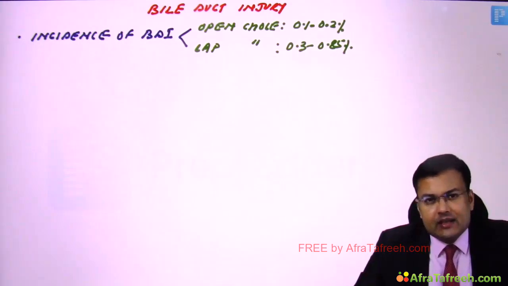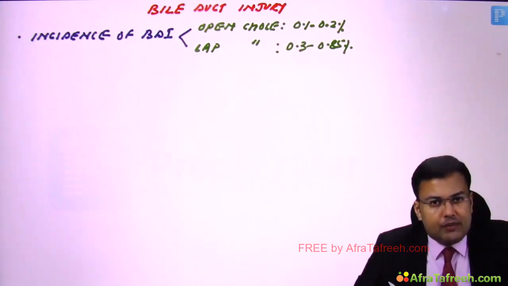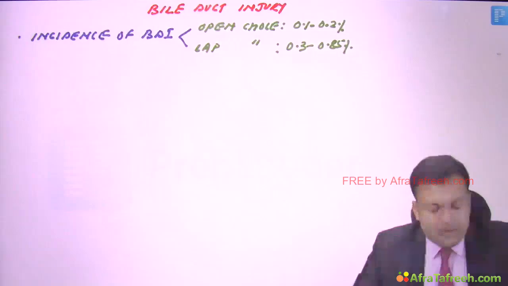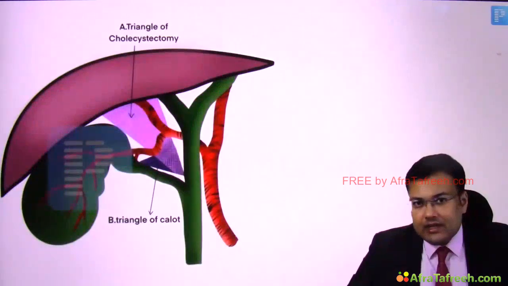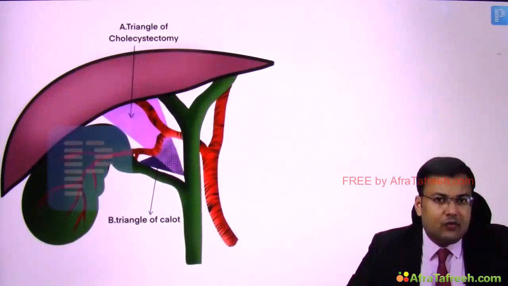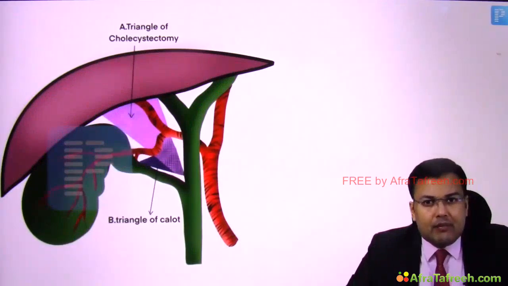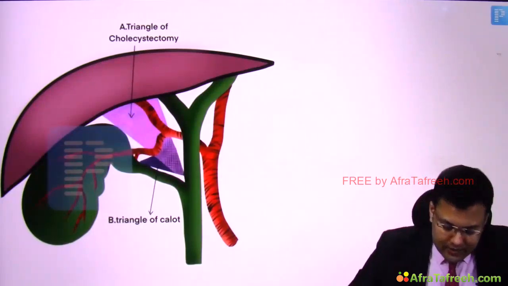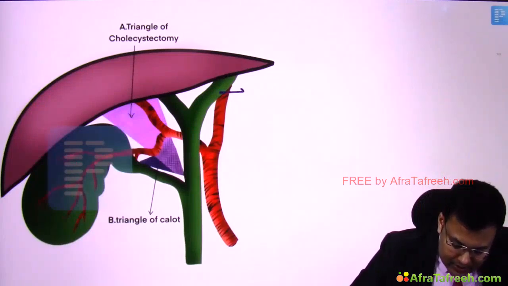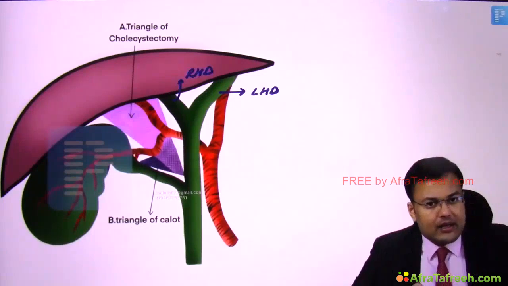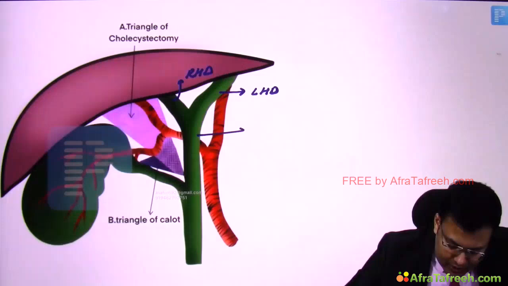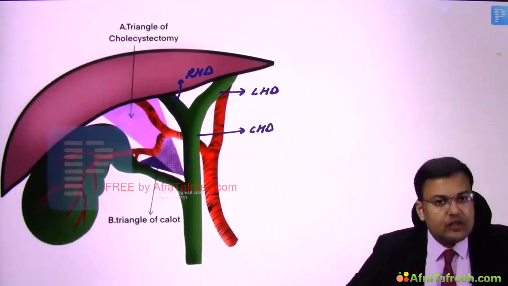A question frequently asked is: during lap cholecystectomy, which part of the bile duct is most commonly injured? Before that, you have to see this diagram. The two questions frequently asked in exams as well as in viva are Calot's triangle and the hepatocystic triangle, or triangle of cholecystectomy. If you see this diagram, you can make out that this is the left hepatic duct and this is the right hepatic duct. Both join and form what? Common hepatic duct. So this is the common hepatic duct.